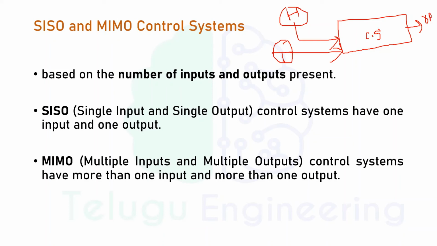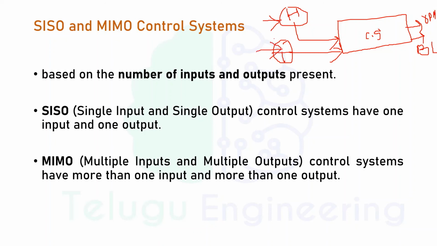So based on temperature, our fan speed rotates. And also it will give some output, for example the brightness of light. So we have inputs as two things, humidity and temperature.